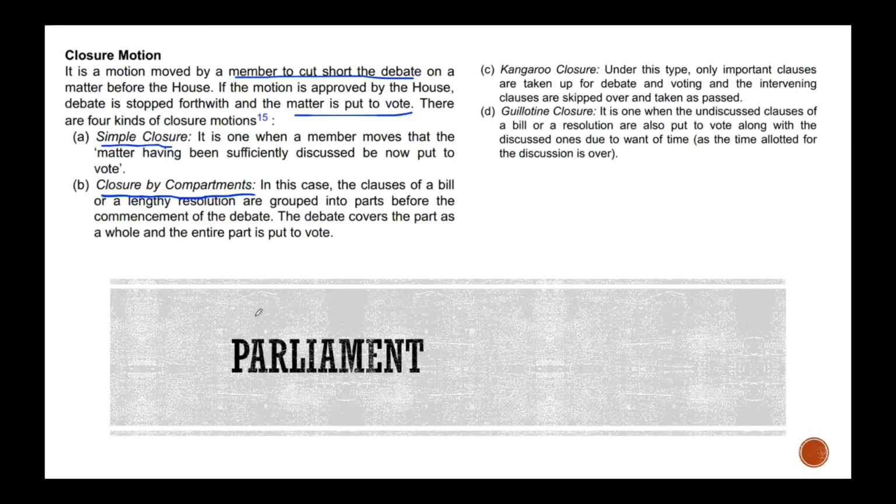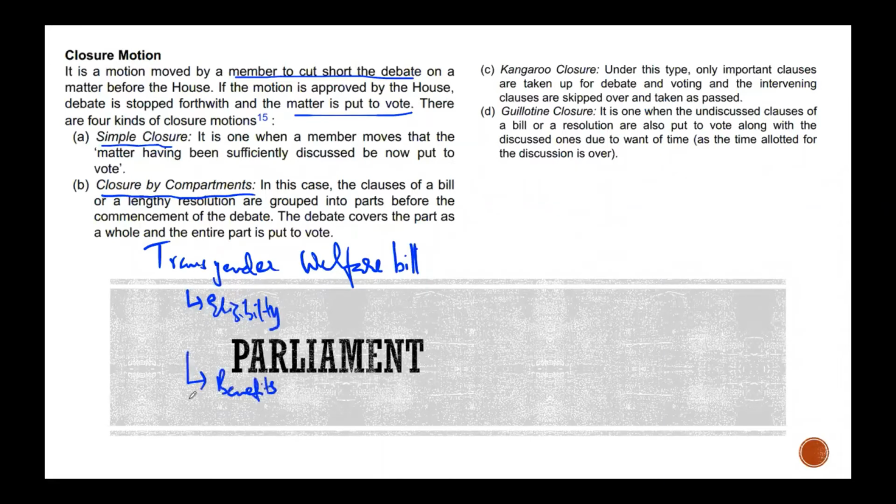So let us say, just to give you an example, a transgender welfare bill. I might talk about eligibility. And then I'm going to talk about benefits. And let's say discrimination: if there is discrimination, then what are the penalties? What are the punishments? Something like this. So I am going to make this a compartment. This can be another compartment. This can be another compartment. Does this make sense? This makes a lot of sense to me.